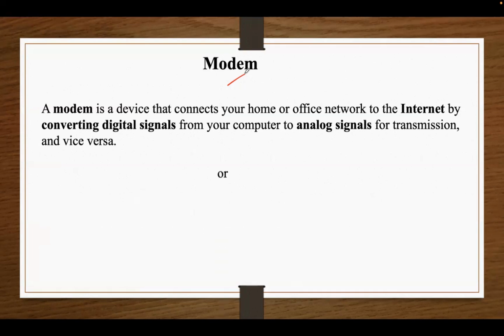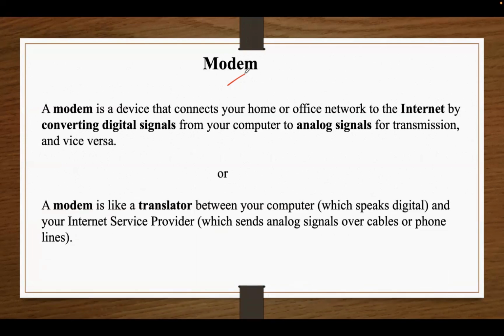Or you can even define modem like this. The only language known to the computer is binary language. So we all know that it is nothing but the digital code, which is in the form of zeros and ones. Internet service providers often transmit the data over phone lines or cables which carry analog signals, whereas the computer speaks only digital data, or it knows only digital information.